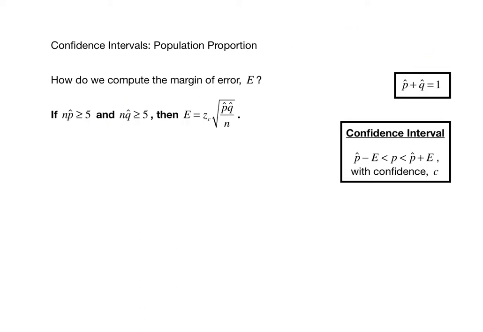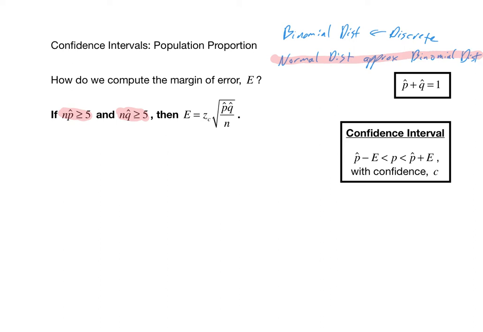As you know, the binomial distribution is a discrete probability distribution. We need a continuous probability distribution to compute our confidence interval here. Well, it turns out you can use a normal distribution to approximate the binomial distribution under certain conditions. And those conditions are precisely these. If n times p hat is greater than or equal to 5, and n times q hat is greater than or equal to 5, then the normal distribution approximates the binomial distribution.